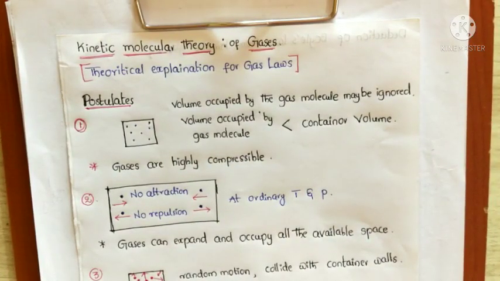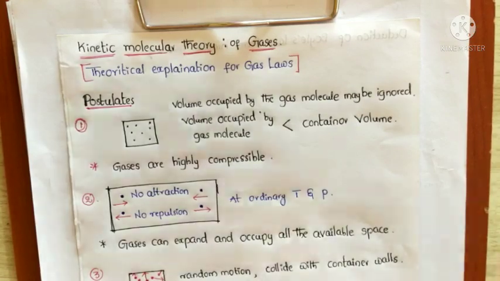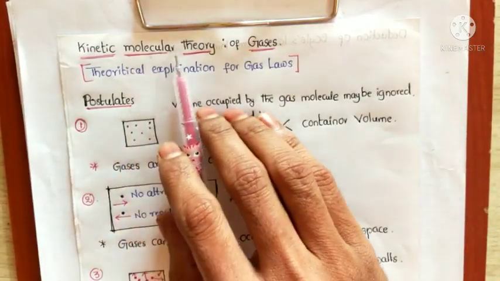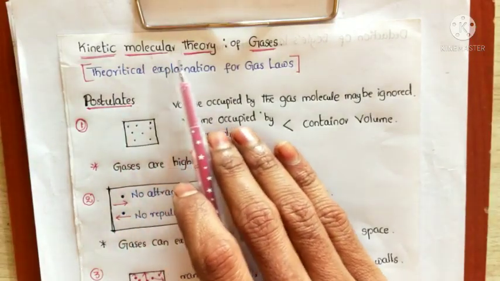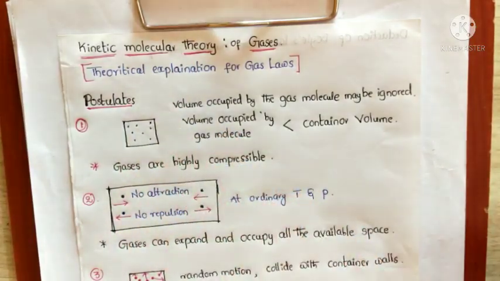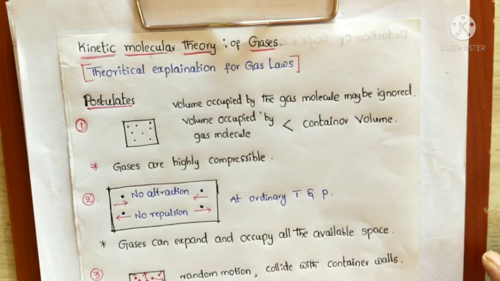In the previous class we learnt Graham's law of diffusion and Dalton's law of partial pressure. Now we will discuss the kinetic molecular theory of gases. This kinetic molecular theory can give the theoretical explanation for the gas laws. So finally, gas laws explain the behavior of gases.